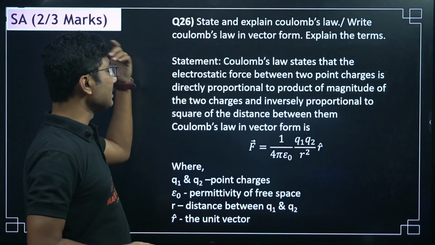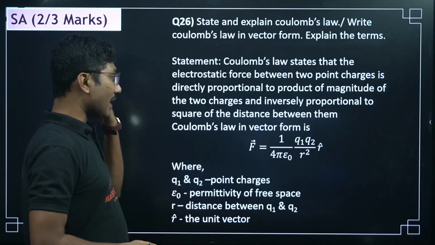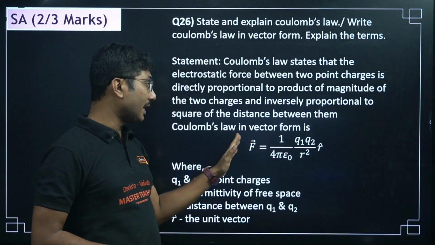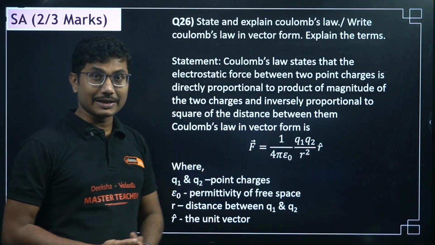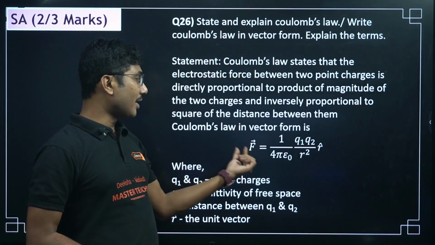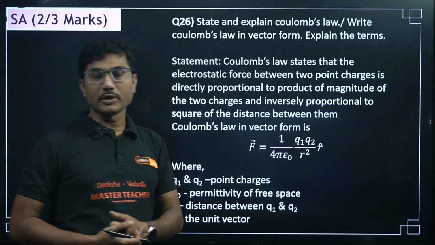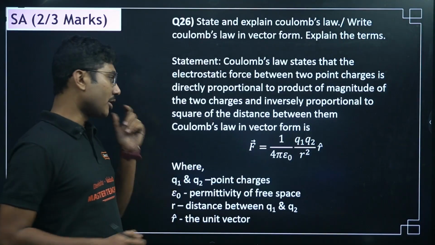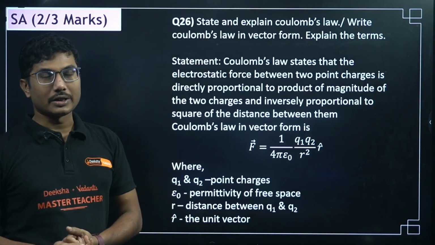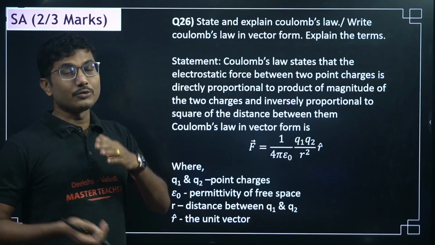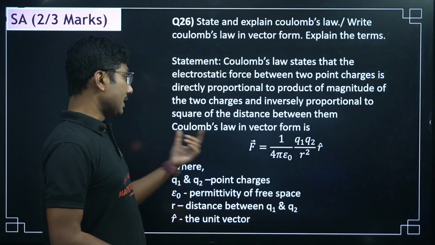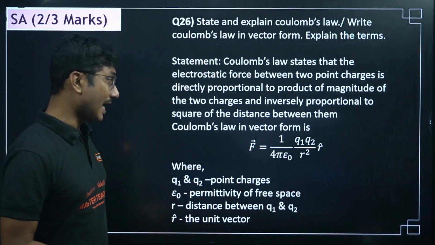State and explain means you have to write the statement and the expression. The vector notation is not necessary in this case, but you have to write F equals 1 by 4 pi epsilon naught q1 q2 by r square. You have to explain what all the terms are. But if they only ask you to write it in vector form, then only this much is sufficient, along with the diagram.